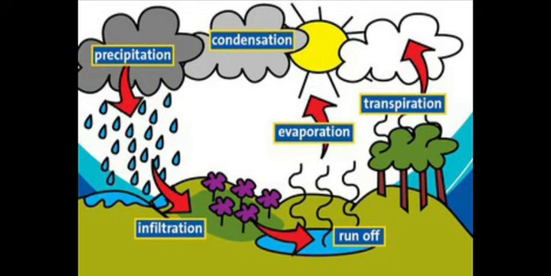Every year on 22nd of March, the whole world celebrates the abundant source of water as its gift, and we are thankful to nature. So 22nd of March will be considered as your World Water Day.